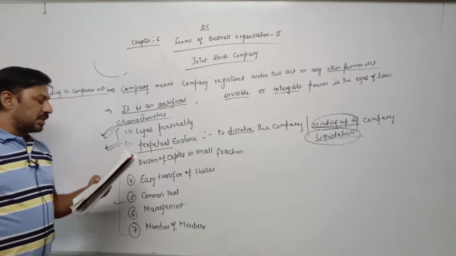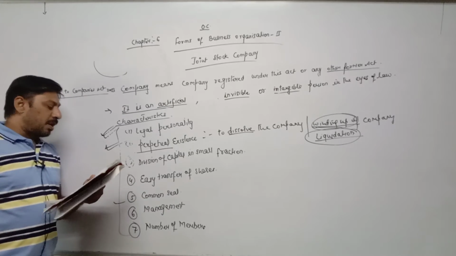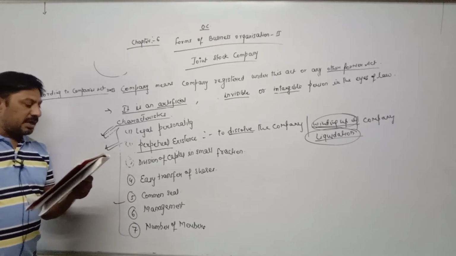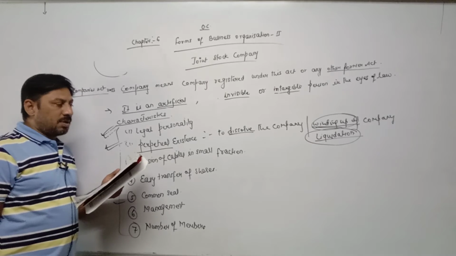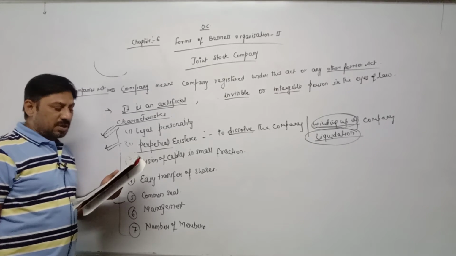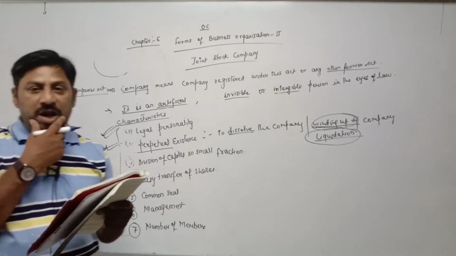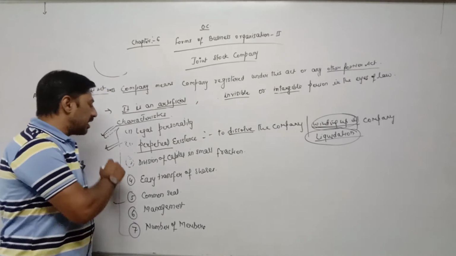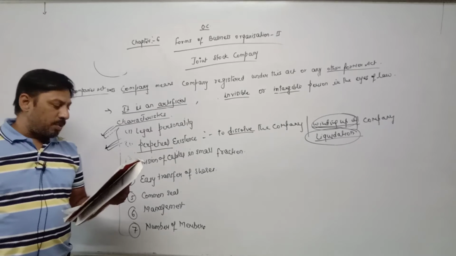So, perpetual existence. A company has a separate entity by law. It is not affected by circumstances like death or insolvency of the members. Members here means natural persons. So in the event of death, insolvency, or unsound mind of any member, the company cannot be wound up. It cannot be affected negatively due to the death, insolvency, or unsound mind of the members.